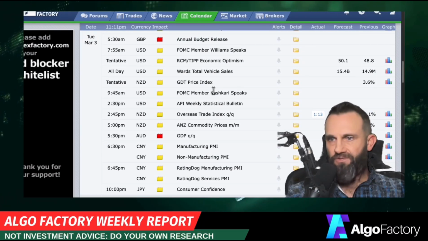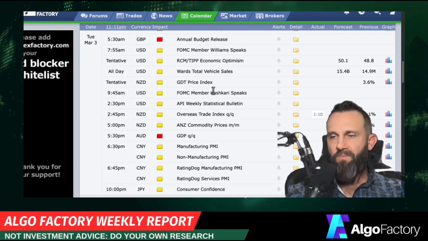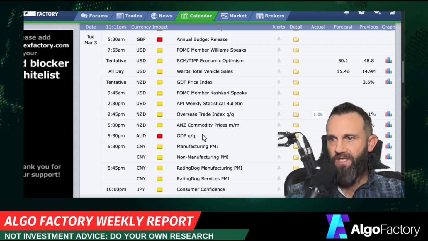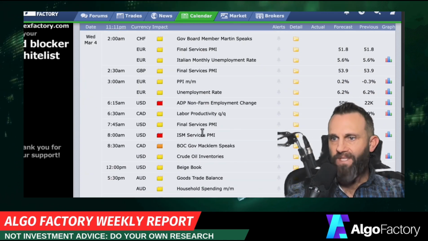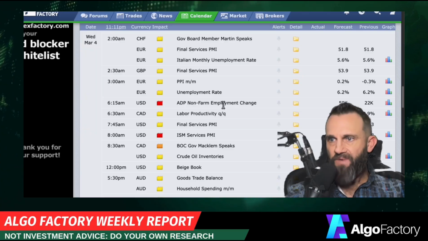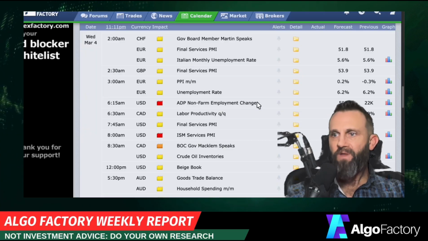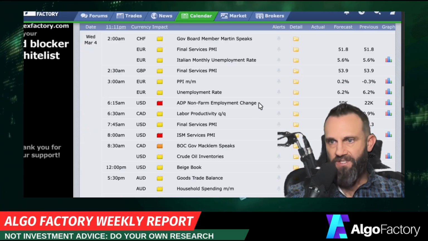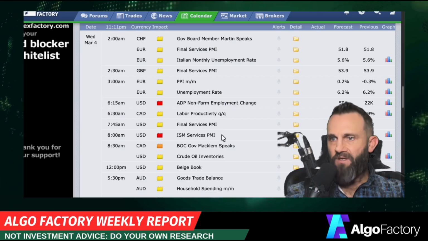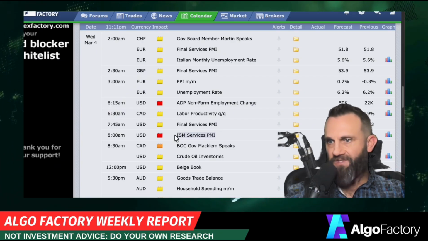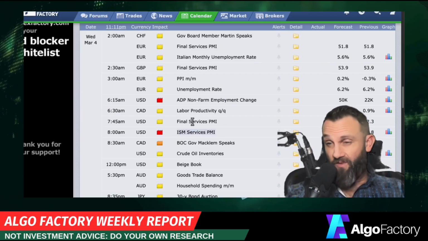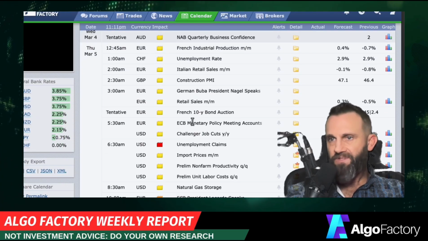So today, Tuesday at 7:30 p.m. EST, we have the Australian GDP quarter over quarter. Wednesday at 8:15 a.m. EST, we have the USD ADP non-farm employment change data. And then at 10 a.m., we have the USD ISM services PMI. So a little bit of morning data tomorrow for the US dollar to add volatility to the market.